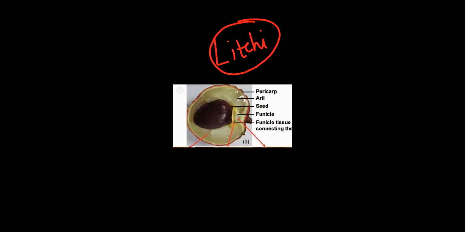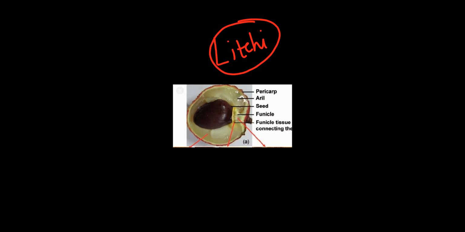In lychee fruit, the outermost fruit wall we call the pericarp, like other fruit. But the main edible part is there. This is the entire pericarp, not divided into epicarp, mesocarp, or endocarp, right? Together the name given is the pericarp.